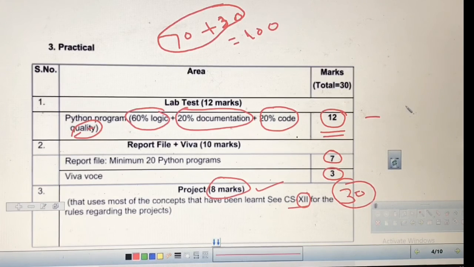This was the brief introduction of the revised syllabus. I hope this is very important, and it was required because you are studying a revised syllabus this time, and the situation is different. So thank you very much.